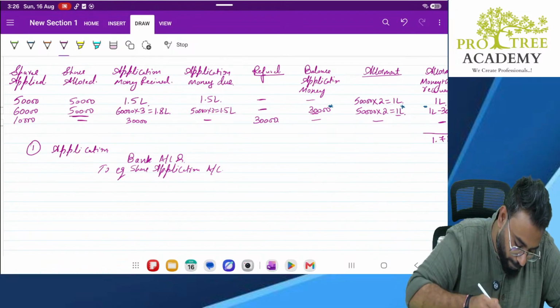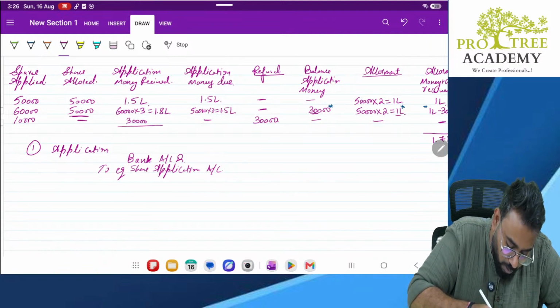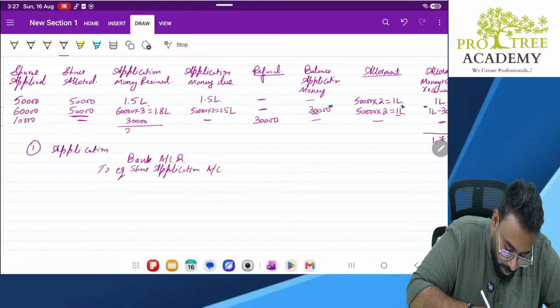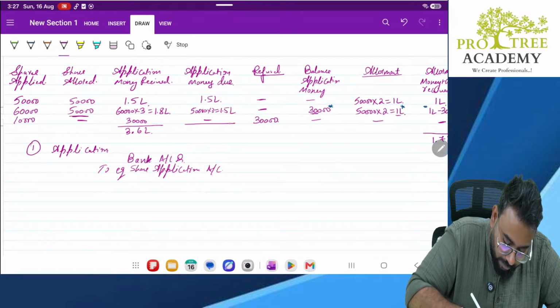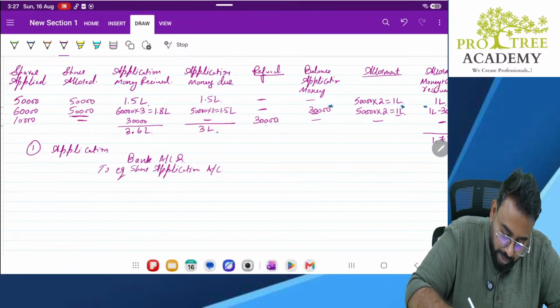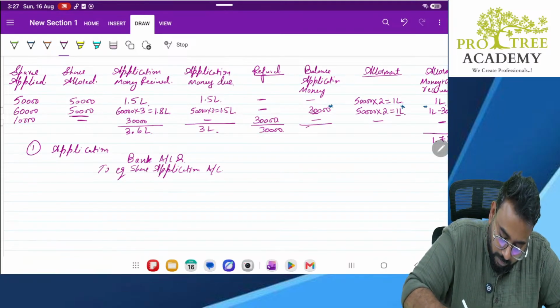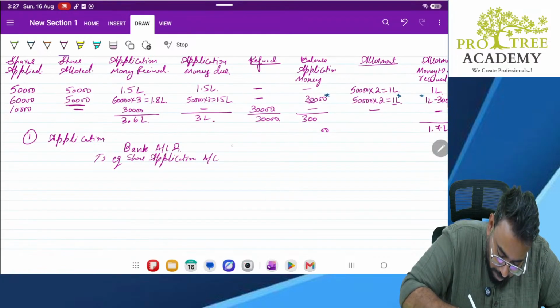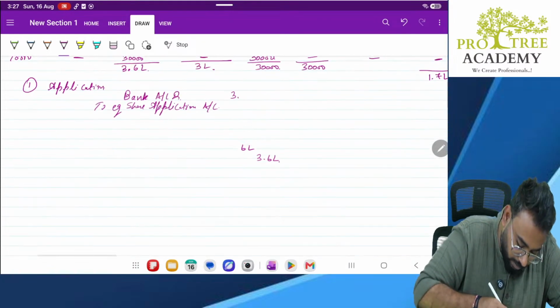Okay. How much is the total money we have received? 1.5 lakh plus 1.8 lakh plus 30,000. Total we have received is 3.6 lakh. Clear? How much? 3.6 lakhs. Next.